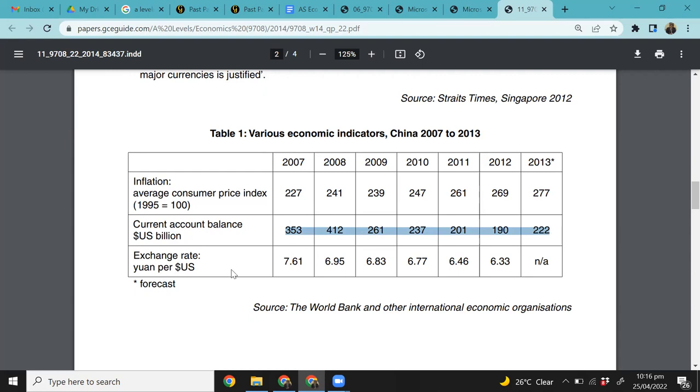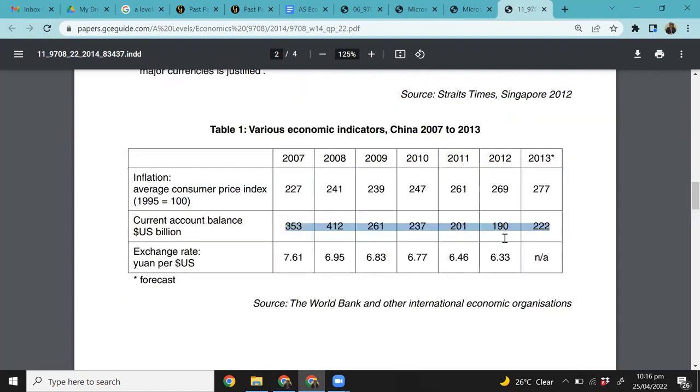So exchange rate, yuan per dollar, right? So how many yuan each dollar buys? Initially a dollar was buying 7.61 yuan, then 6.95, then 6.83, and it's slightly appreciating. Which is appreciating? The yuan is appreciating, right? Because with each year, fewer yuan are being bought. So when each dollar is buying fewer yuan, we know automatically which currency is becoming stronger: the yuan is becoming stronger and the dollar is becoming weaker, right?